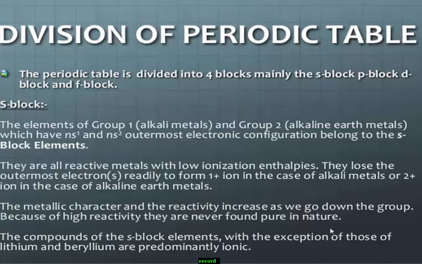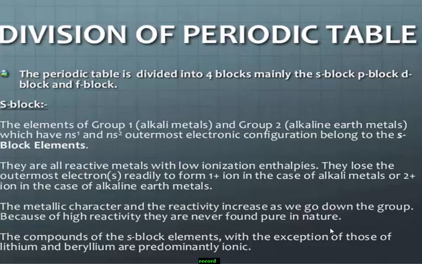Students, S block elements: group 1 and group 2 elements are called S block elements. Here the differentiating electron enters into the s orbital, meaning the last electron enters into the s orbital. While writing the electronic configuration of an S block element, the electronic configuration ends with the s orbital.